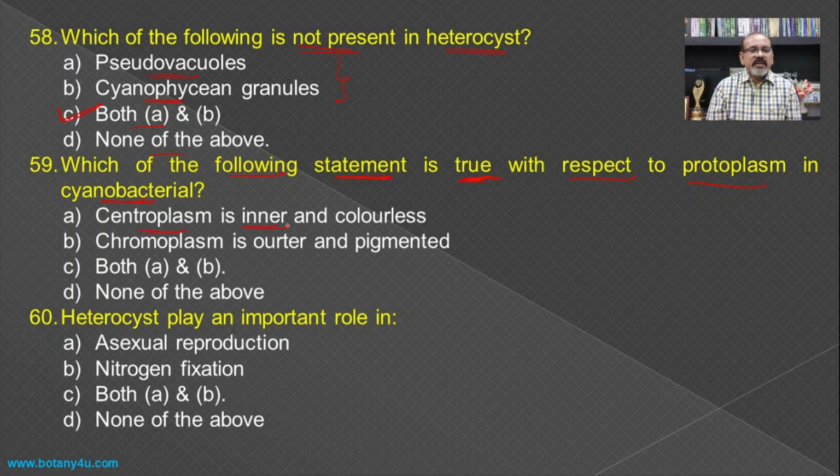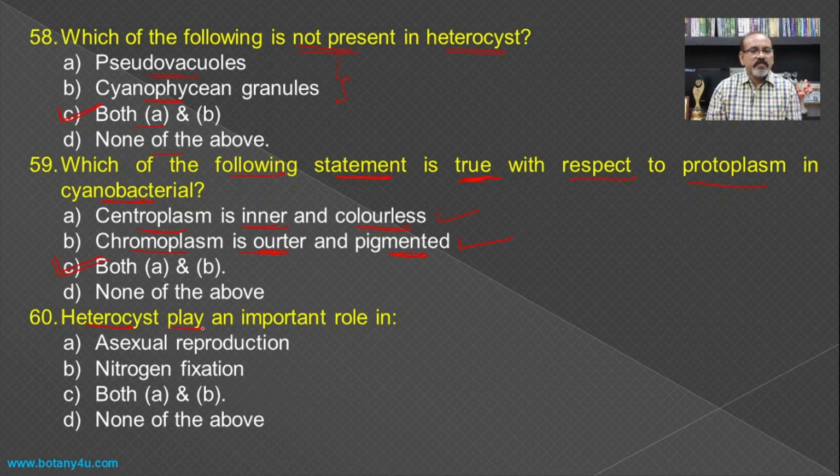Centroplasm is inner and colorless, which is correct. Then chromoplasm is outer and pigmented as it contains the thylakoids, and this is also correct. Hence both A and B become the answer for this question.